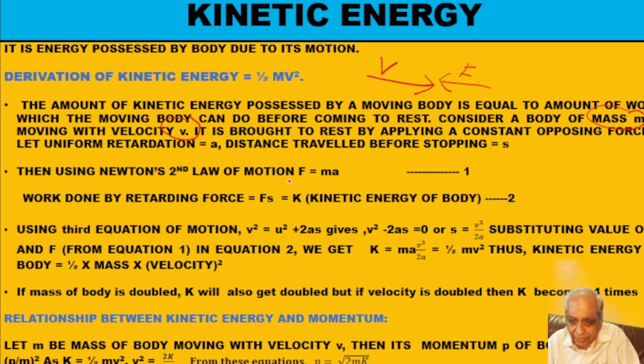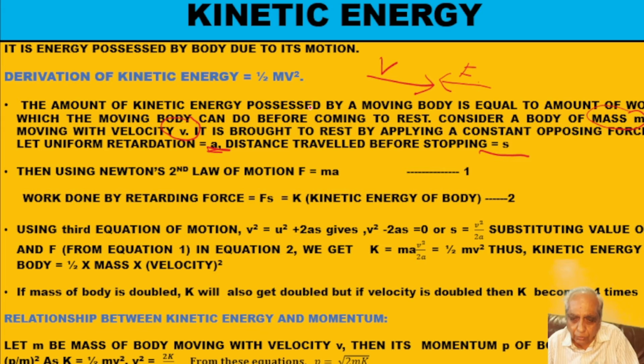That distance is my displacement s, and the uniform retardation is a. So a is my uniform retardation, because I am applying a force F in the opposite direction, so that the body gets stopped after a distance s.